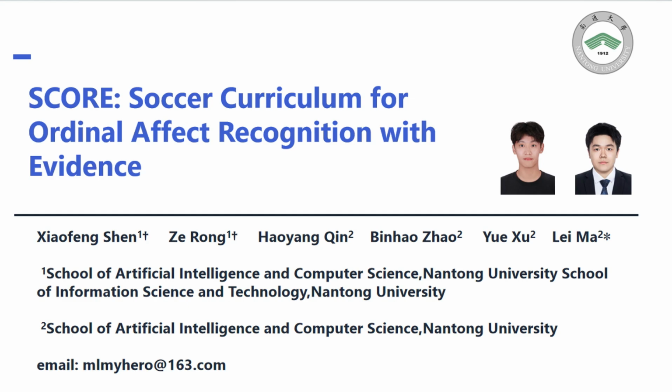Today I will present SCORE, Soccer Curriculum for Ordinary Affect Recognition with Evidence. The key message is that soccer affect recognition should learn from verified visual evidence and stay conservative when the evidence is ambiguous. In broadcast soccer, a model can sound fluent when the clip itself is weak, distant, or occluded. SCORE turns this into a three-stage curriculum.